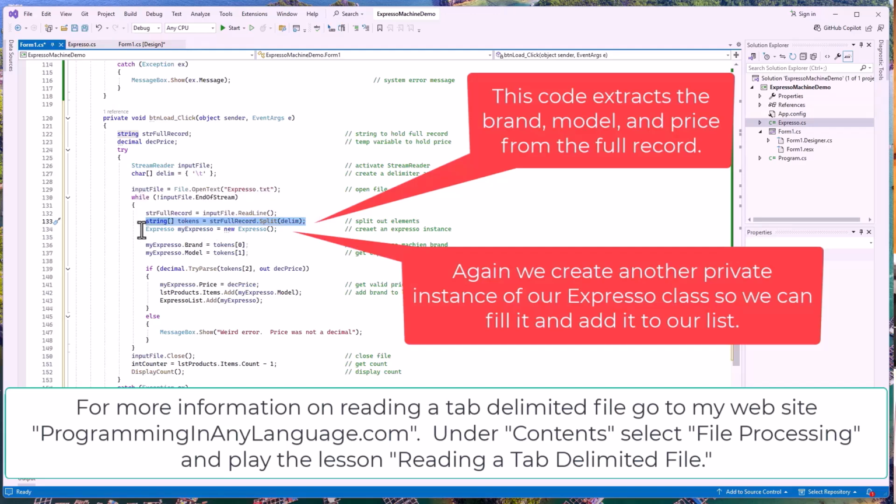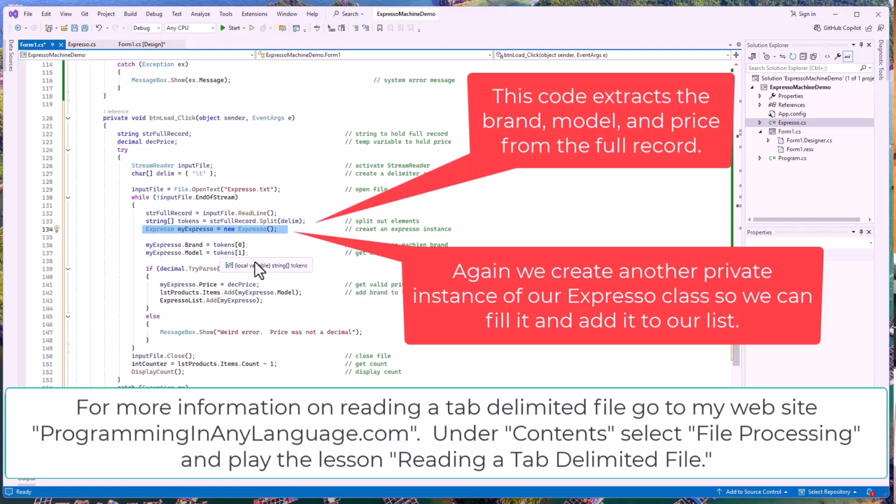We then create the object of myExpresso with our expresso: myExpresso equal new expresso. Once we have that in place, we have access to the myExpresso brand, model, and price. So we can take myExpresso brand, make it equal to token 0. myExpresso model is equal to token 1. Token 2, we could, because we know it's actually a string, we could have just taken it and said myExpresso.price